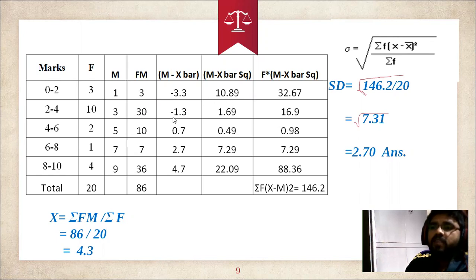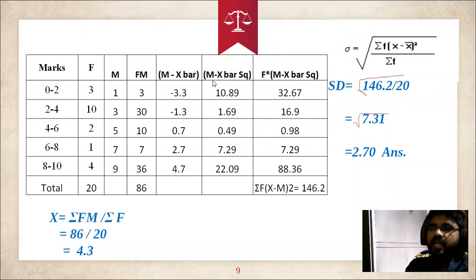Then minus 1.3 into minus 1.3, 1.69. Then 0.7 into 0.7, 0.49. Plus 2.7 into 2.7, 7.29. 4.7 into 4.7, 22.09.